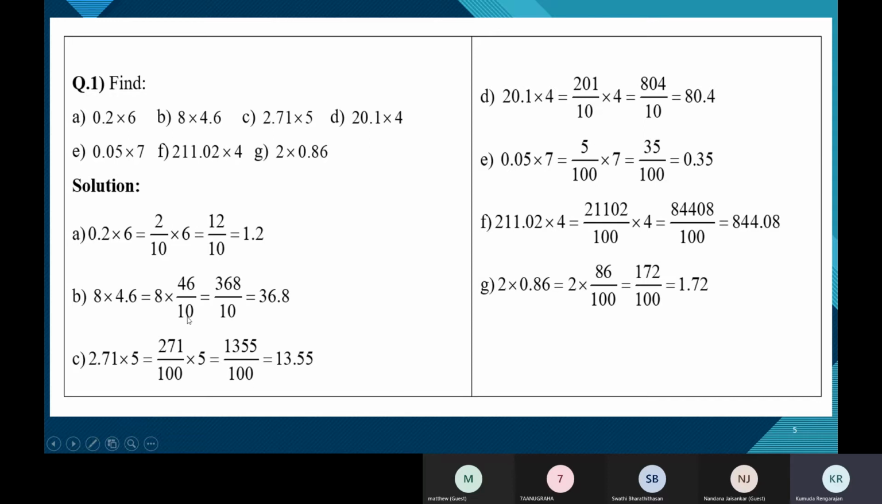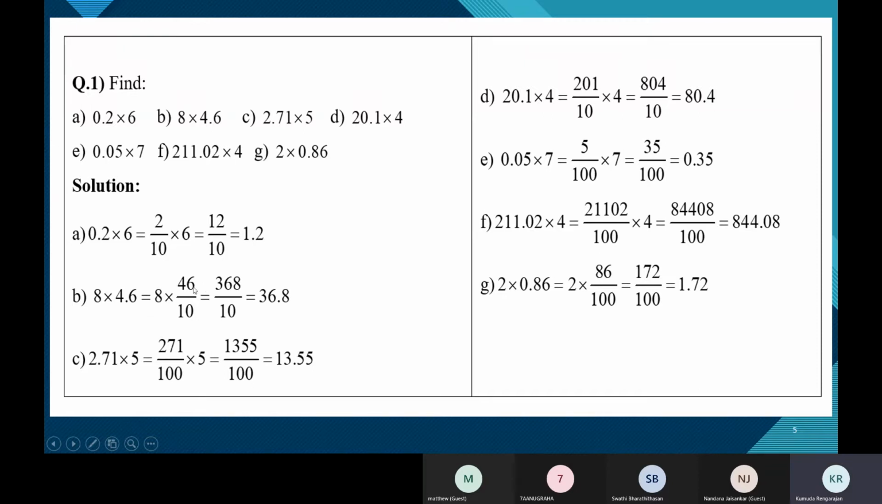The denominator will be 10, 100, 1000, something like that, depending on the number of decimal places the decimal number has. So here 1 decimal place, so the denominator will be 10. So 4.6 is 46 by 10. This 46 becomes the numerator. The denominator is 10 because of 1 decimal place. Now we do the regular multiplication.